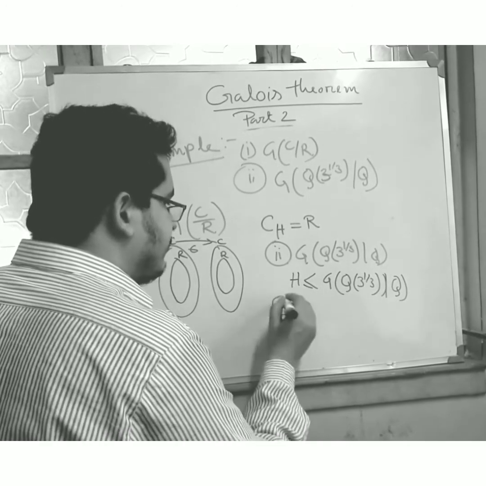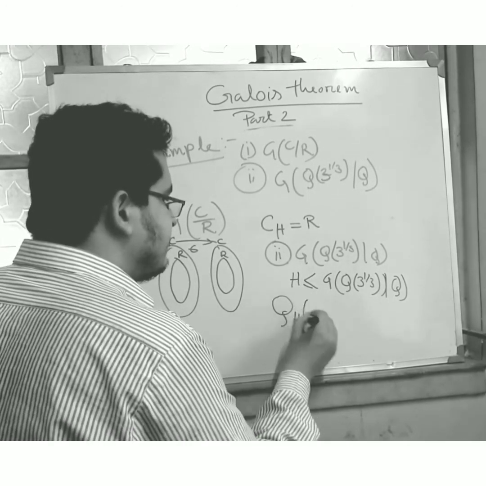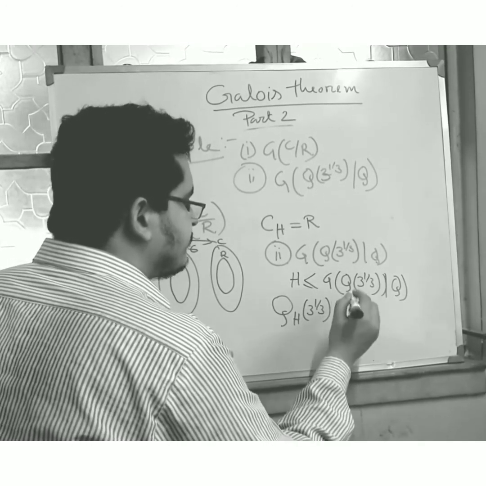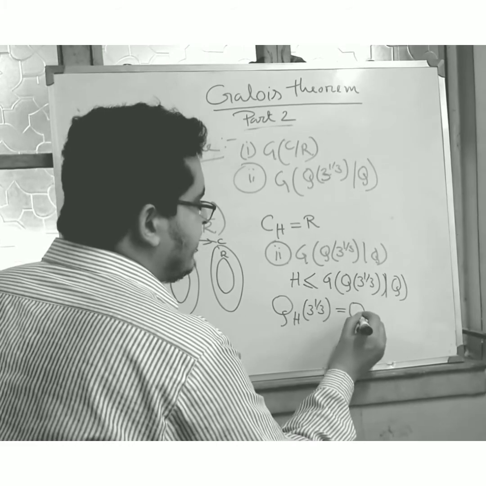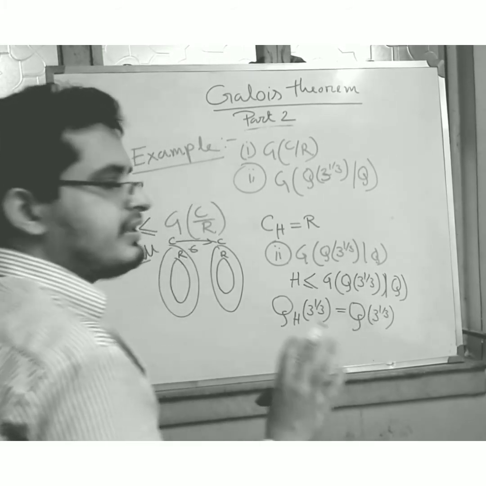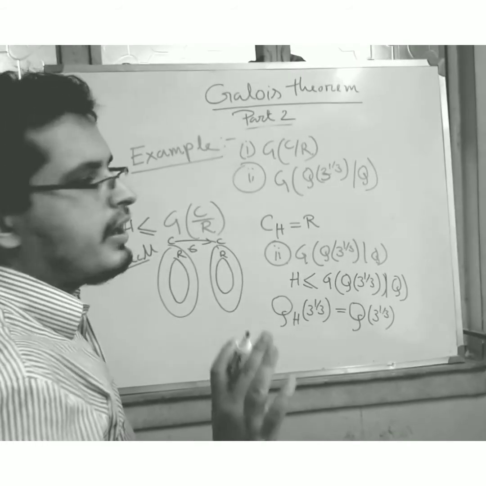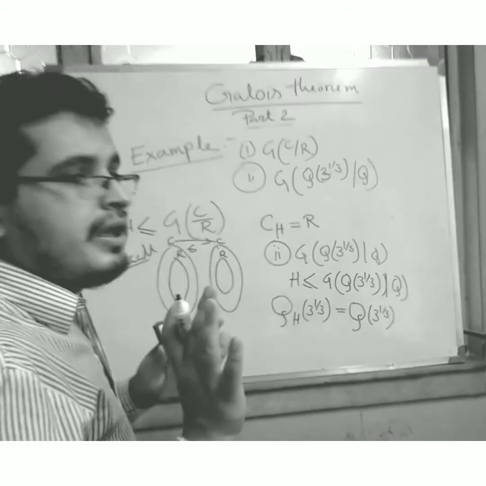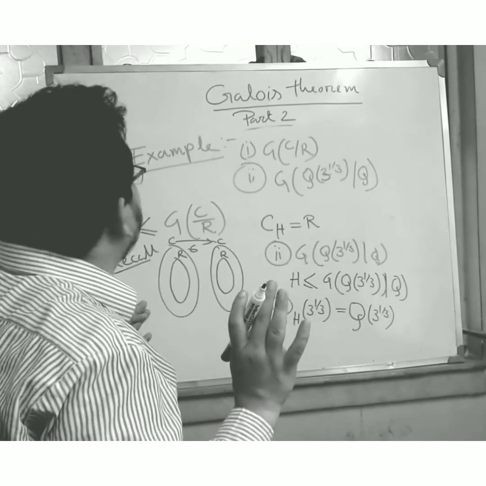Another factor is Q_H(3^(1/3)), which equals Q(3^(1/3)), because you see that only the one-to-one and onto mapping is possible. So friends, this is the total example.